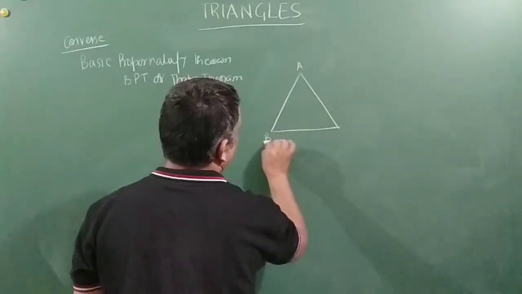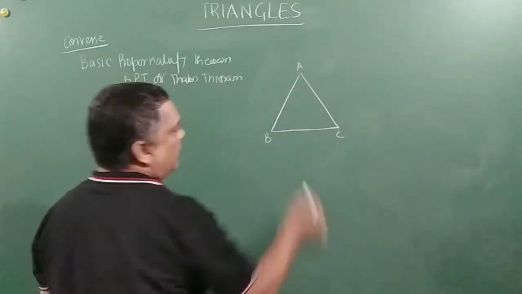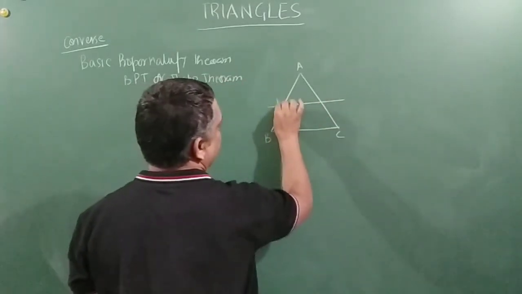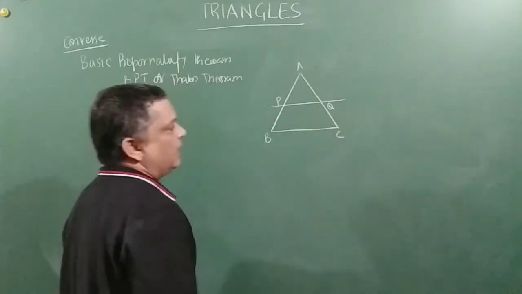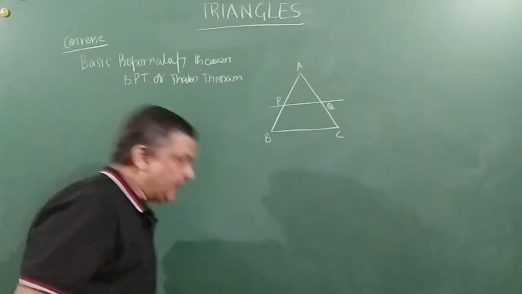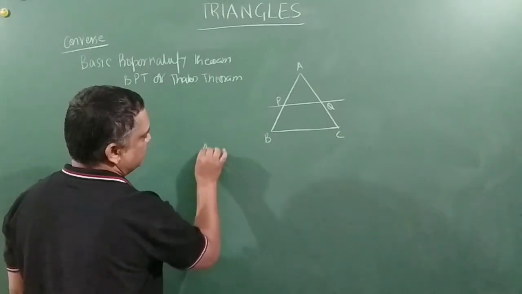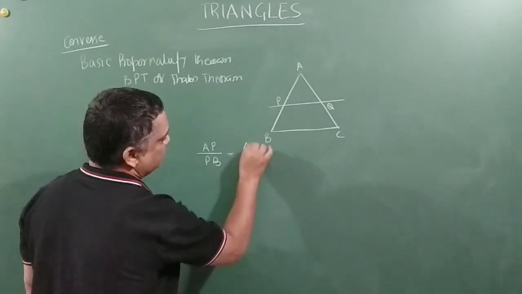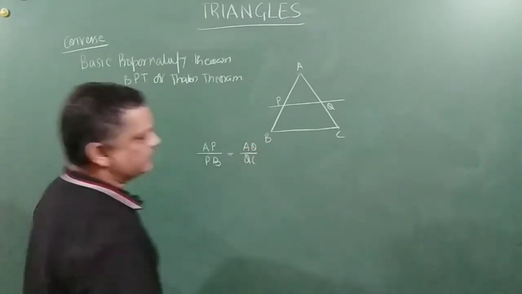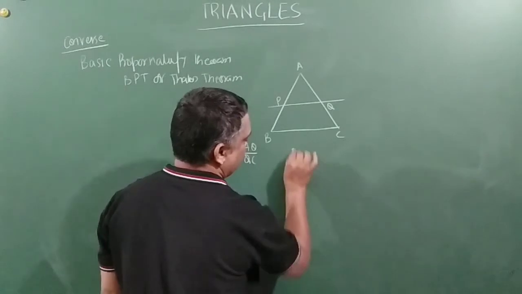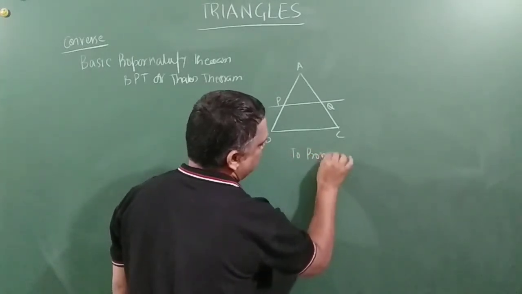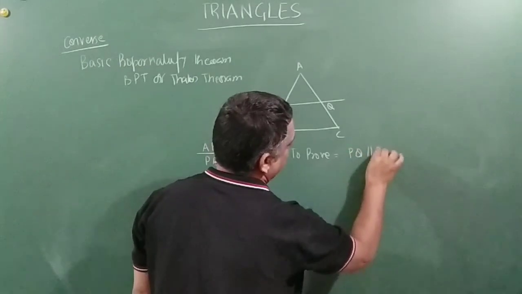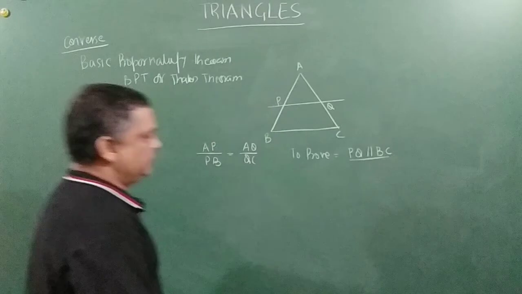Let's do that. A, B, C, right? And this is the line segment. Let us say P and Q. Now it has been given to us that AP by PB is equal to AQ by QC. This is given to us. We need to prove PQ is parallel to BC, right?